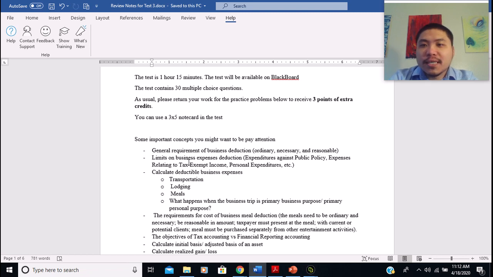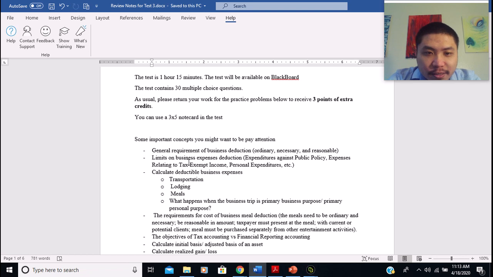In the lectures on chapter 9, we have 1 or 2 problems about the reasonable criteria, and later on we're going to have other problems to go through this. I want you to pay close attention to how you can judge whether or not an expense amount is reasonable.